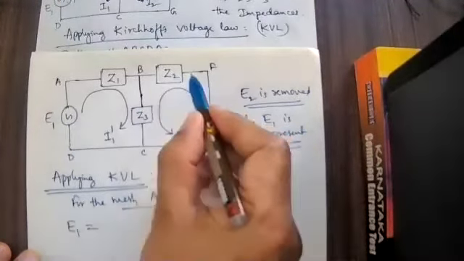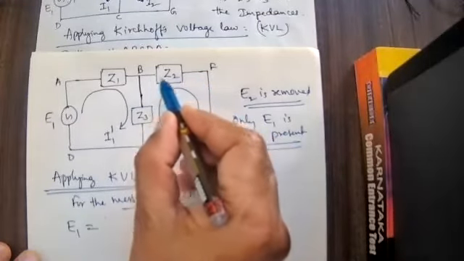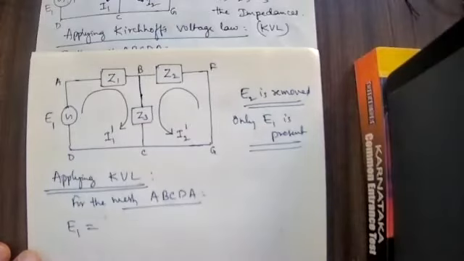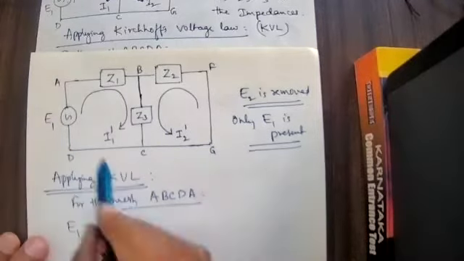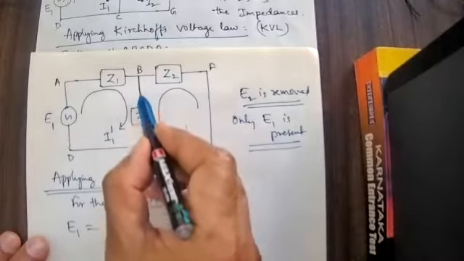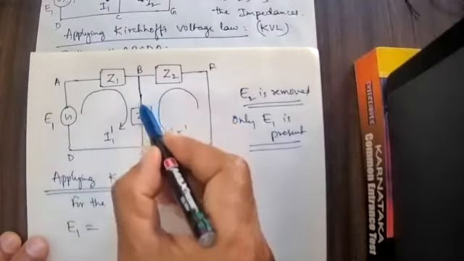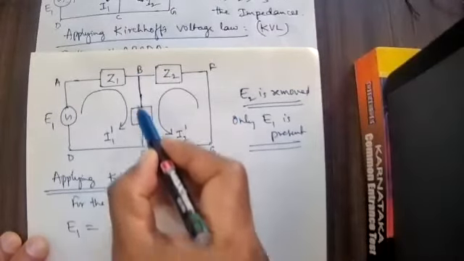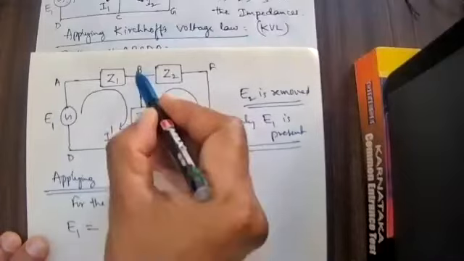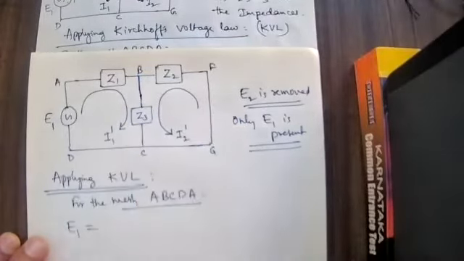But along this direction, only one current, that is I2 dash, multiplied by Z2. Together, let us write, that is equal to how much? Here, for this mesh only. I will not consider this. Whatever element is present in this arm, this wire or mesh, is applicable for this side also and this side also.